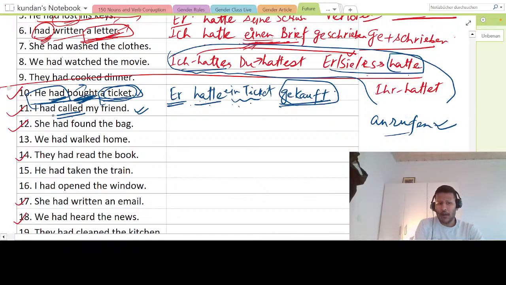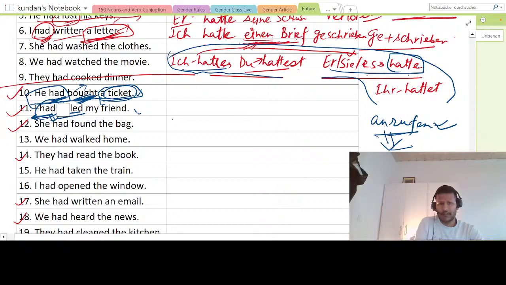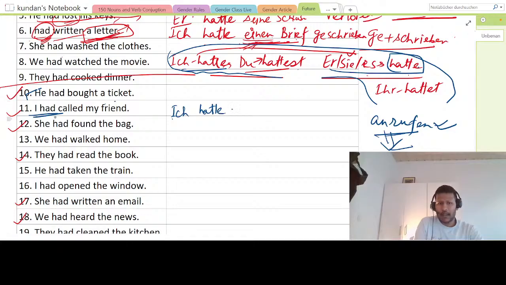So now what will happen? The conjugation of the helping verb we will conjugate, not for this one. The past perfect form of this you just have to put here, not conjugate. So I will say I had, so ich hatte. What have I done? Called my friend. My friend we will take care of later. First, you see, I had called.